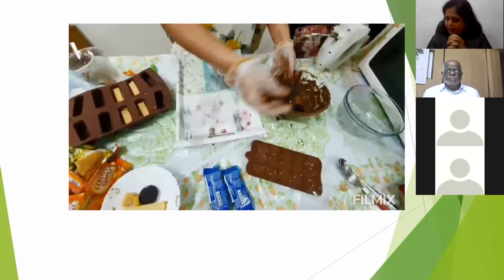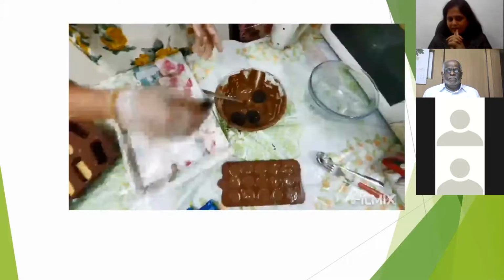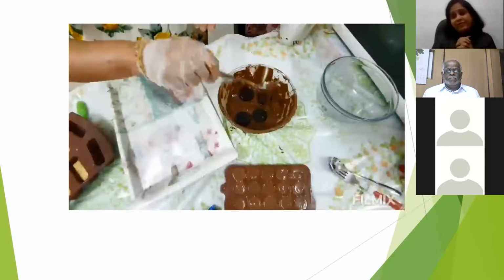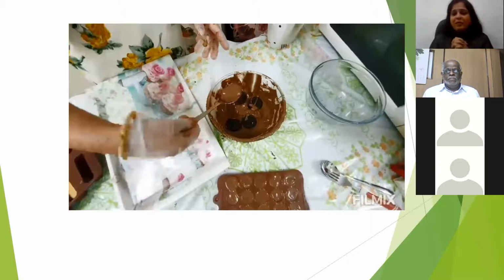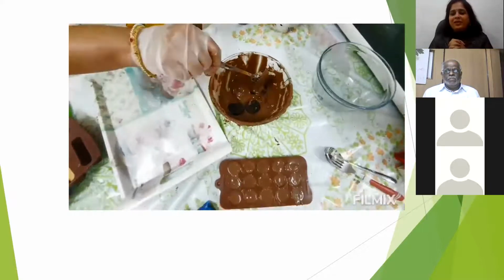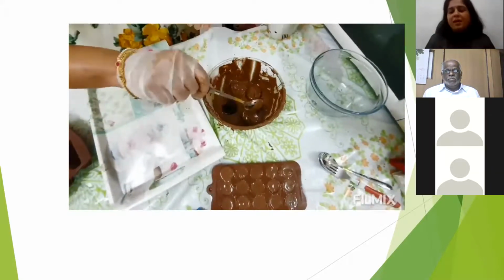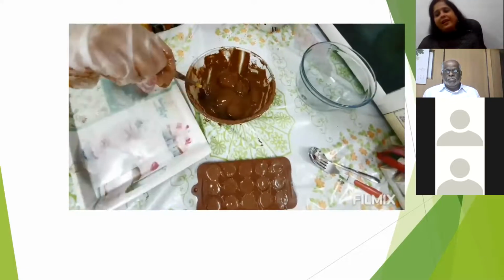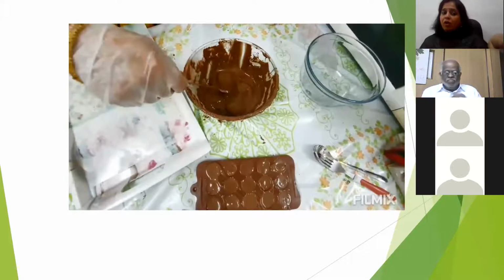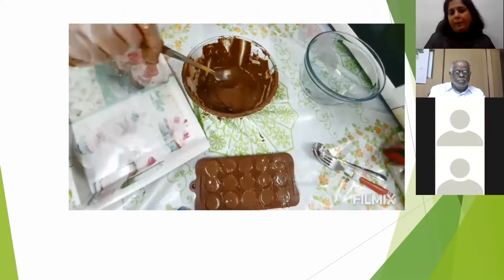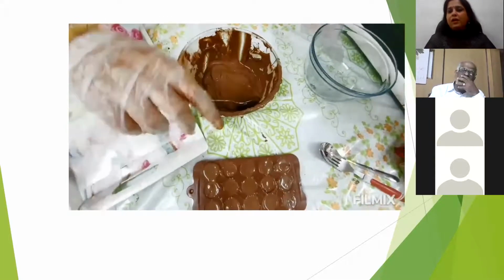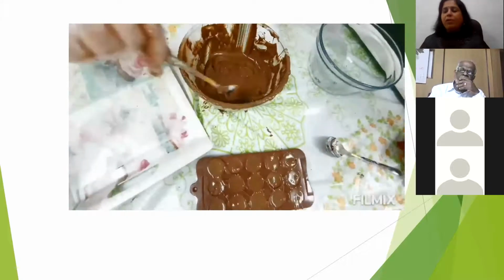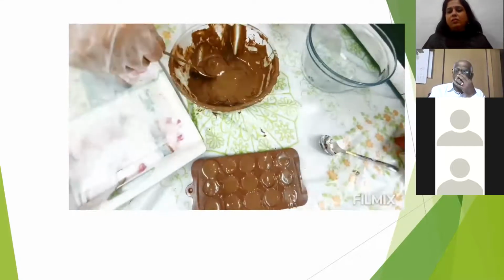Does this wafer biscuit remain stiff even after getting dipped in the chocolate? Doesn't it become soft? No, ma'am. It doesn't become soft. It remains the same, that crispiness and texture is there. But on top of it, I'll be pouring another layer. The wafer is not completed. On top of it, another layer will go.